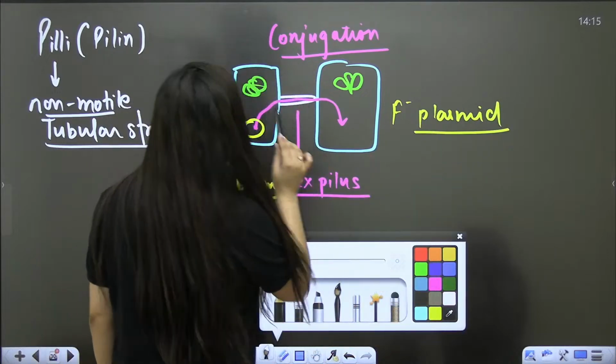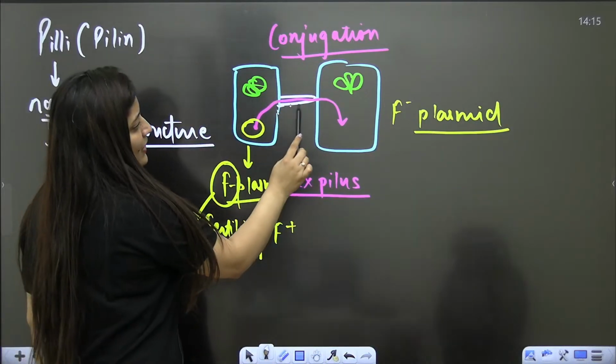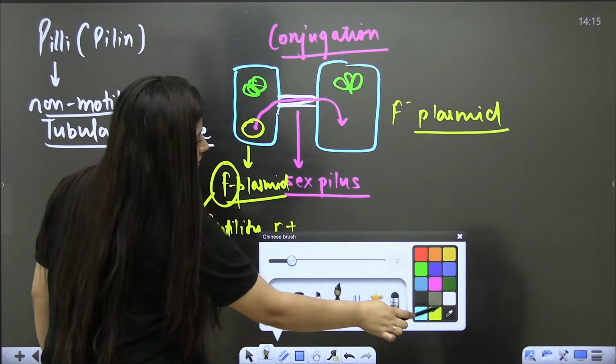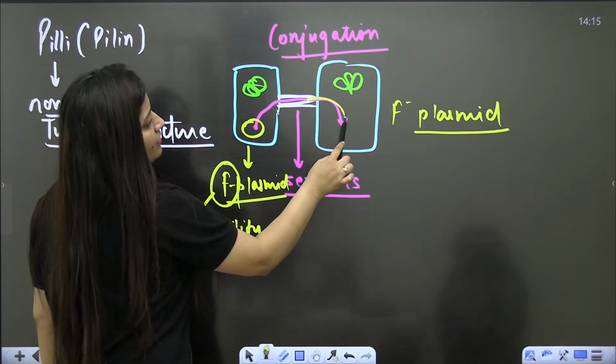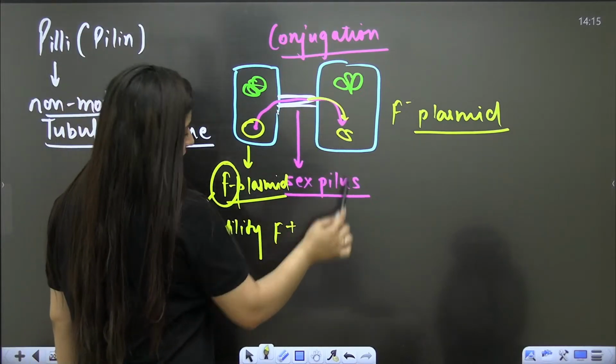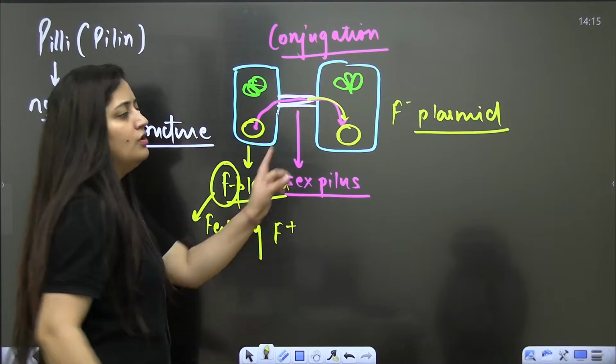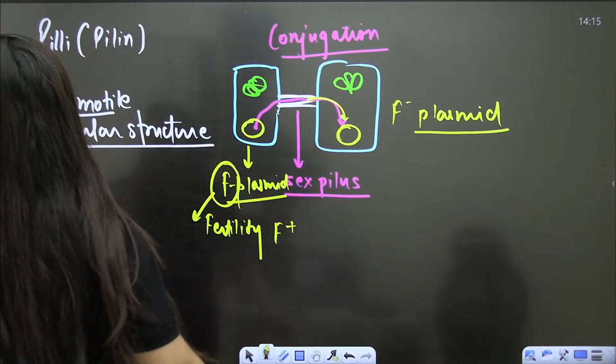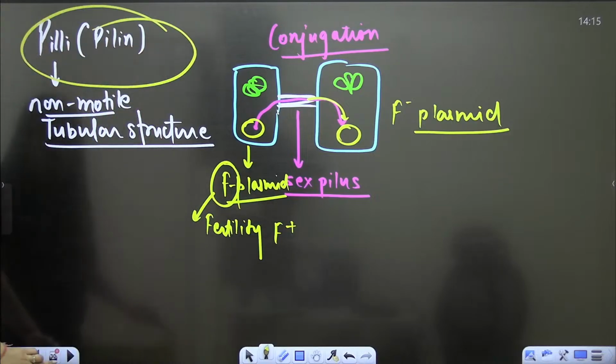So this particular bacteria will form this sex pilus and will pass this genetic material from this bacteria to this bacteria, and in this bacteria also we will see that F plasmid will form. So this is conjugation. So that is how this tube-like structure is going to help.